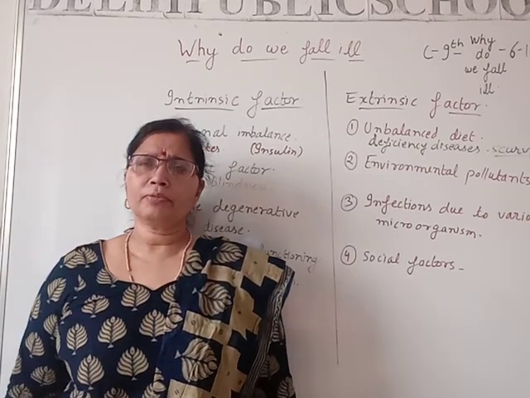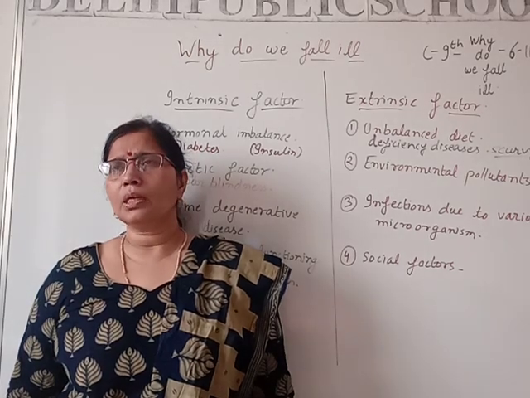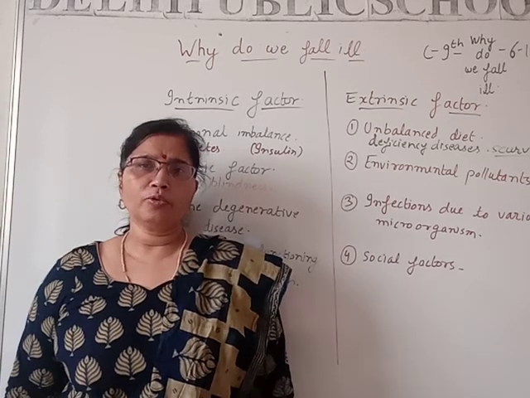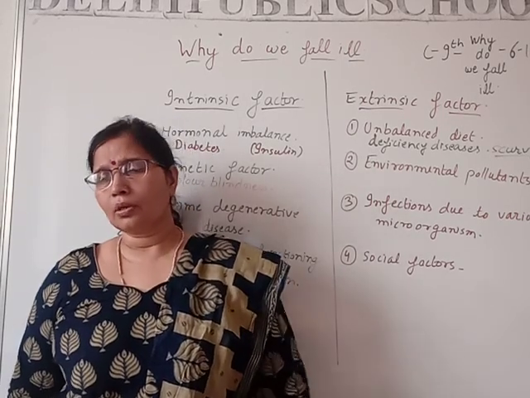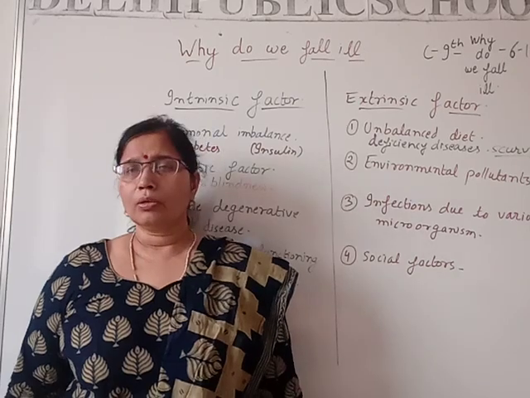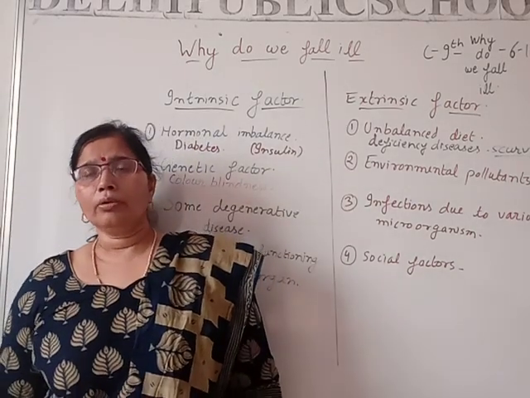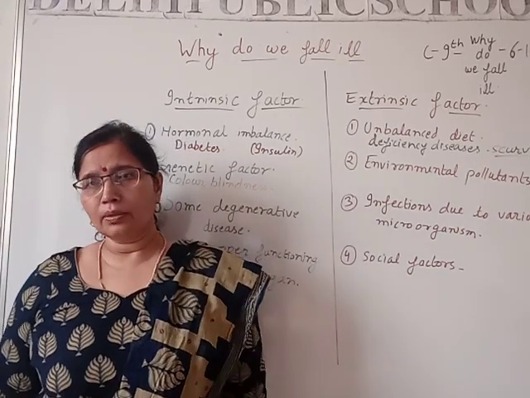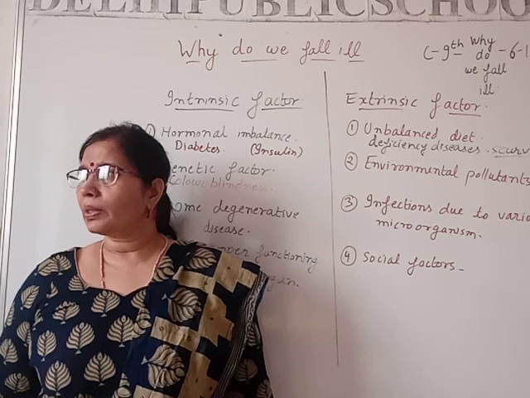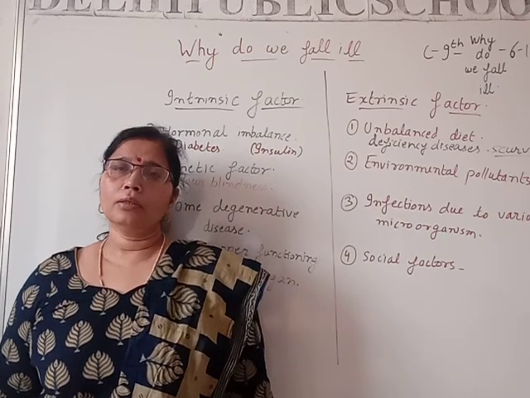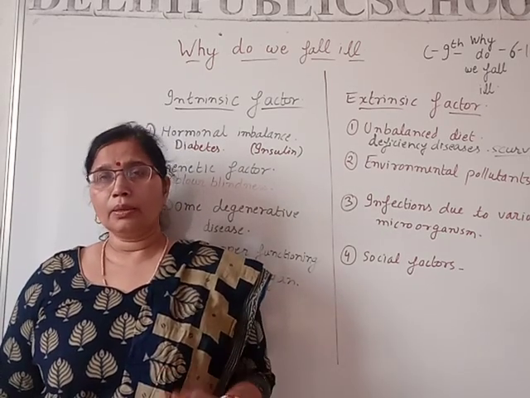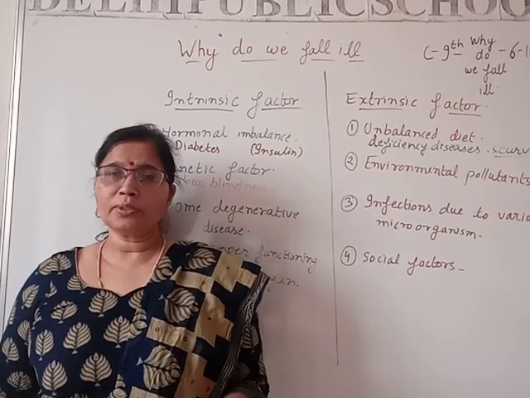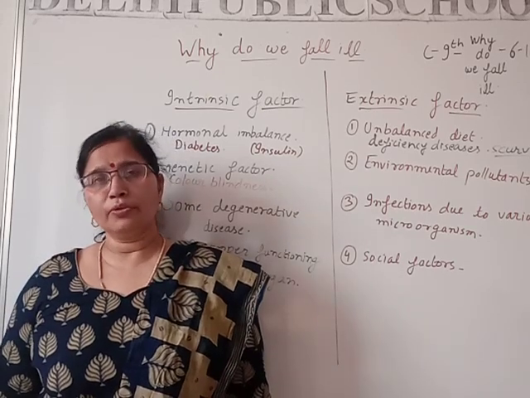Biomagnification, what I have told you previously also. You can understand this like, if the plants are getting a certain amount of pollutant because of the outside environment, maybe in water or in soil or in air, this pollutant enters the body of the plant. When these plants are eaten by herbivores, like a deer eating the plants, if it is eating 10 plants, then 10 times the pollutant will reach the body of the deer.